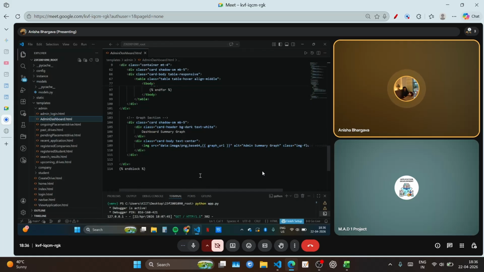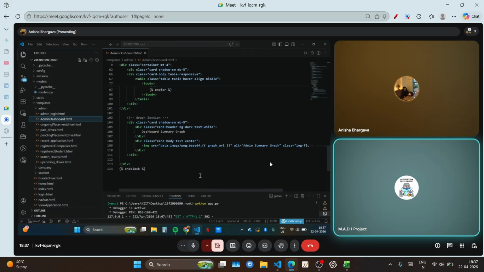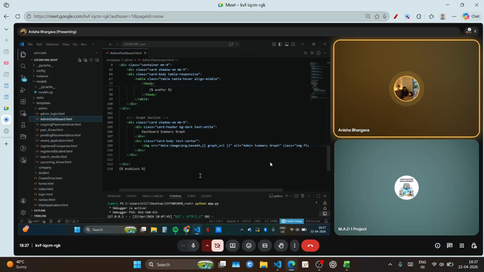The library we have basically used is base64. Matplotlib uses base64, which converts the image data or binary data into a text format, which is used in the HTML, so that it is giving the real-time data.